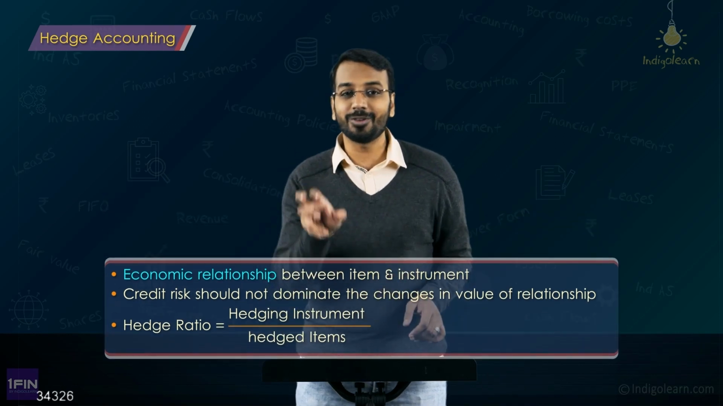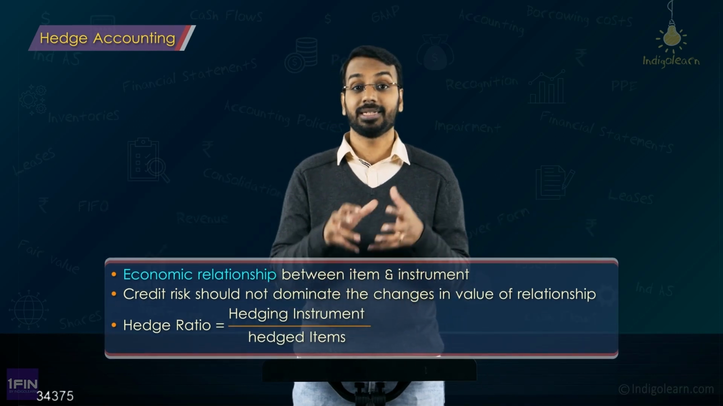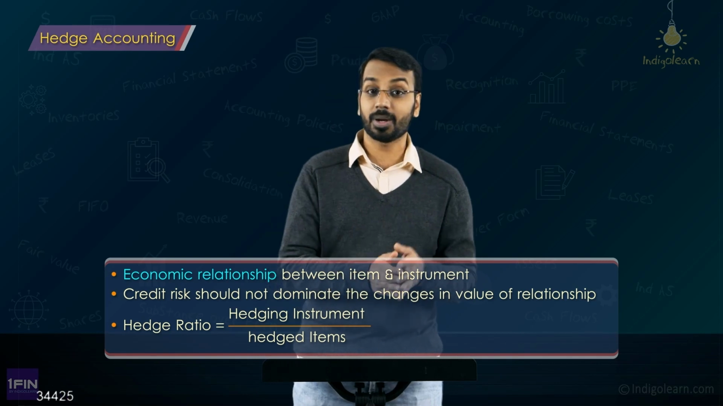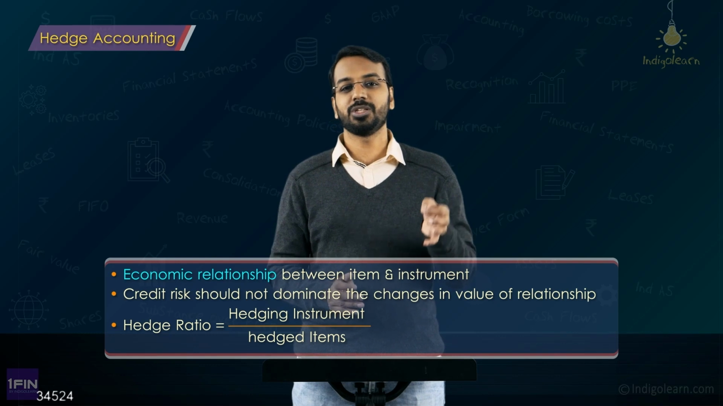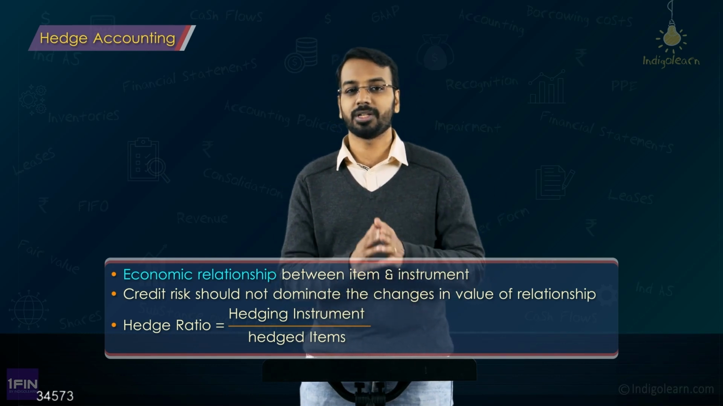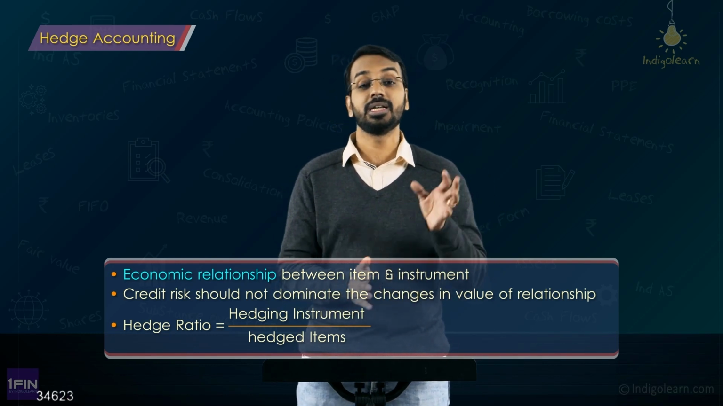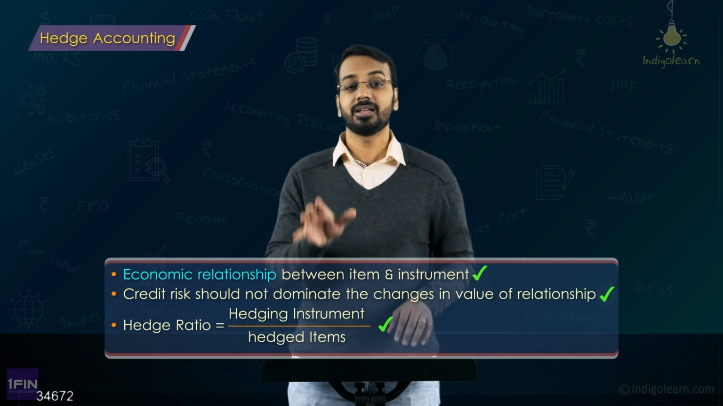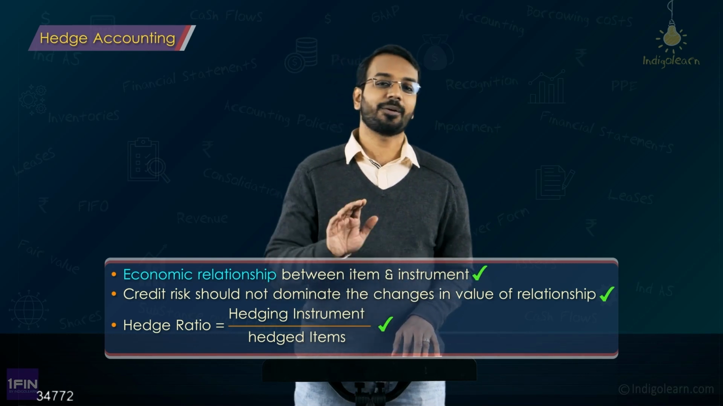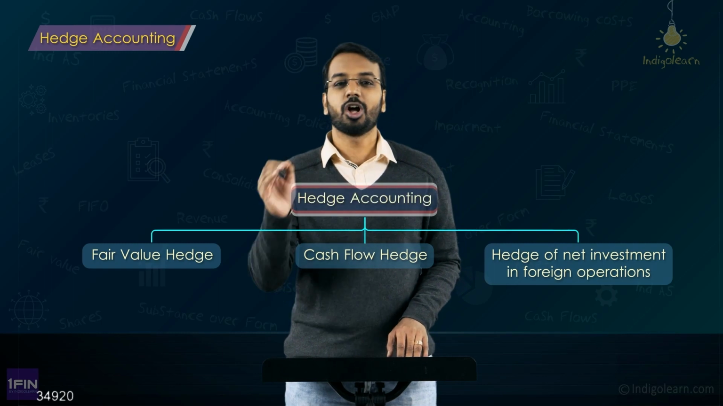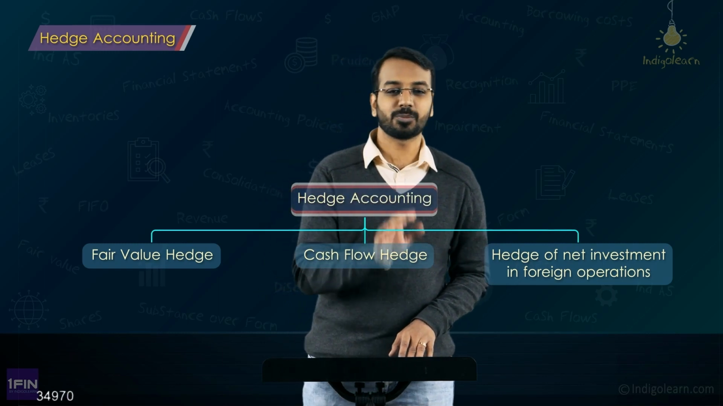Second thing is, fair value changes should not be dominated by credit risk. That is the second part. And the third part, very important part, the hedge ratio for accounting should be the same as that being used for the risk management documentation, or whatever the entity uses for risk management purpose. The idea is, we have to reflect hedge accounting in a way in which the entity actually does the risk management. So, that was about the hedge effectiveness requirement. After the qualification, you have to see whether it is a fair value hedge, cash flow hedge, or a hedge of a net investment in foreign operation.